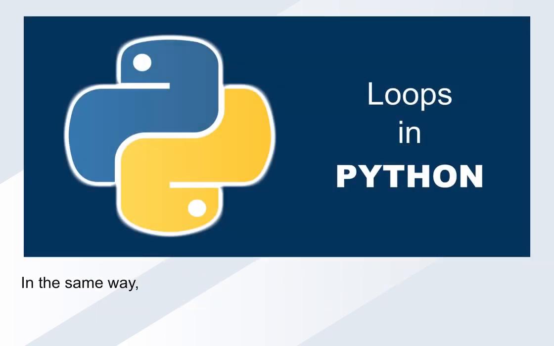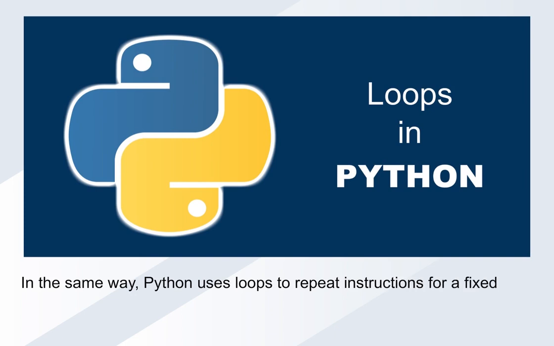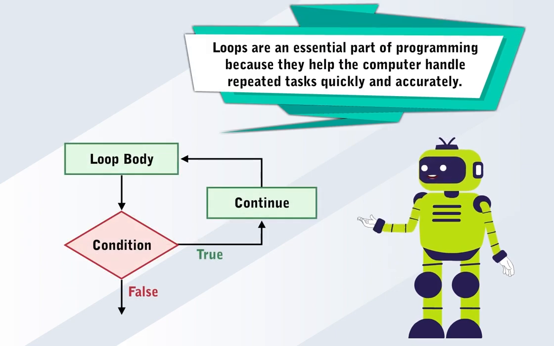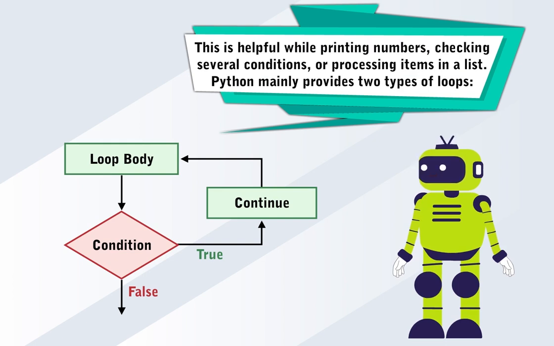In the same way, Python uses loops to repeat instructions for a fixed number of times or until a condition becomes false. Loops are an essential part of programming because they help the computer handle repeated tasks quickly and accurately. This is helpful while printing numbers, checking several conditions, or processing items in a list.